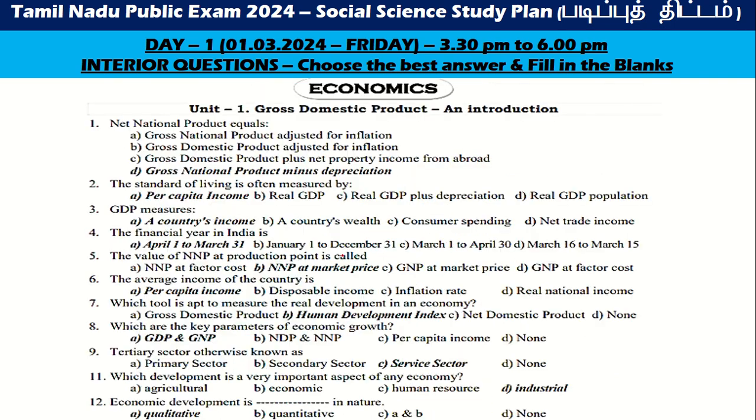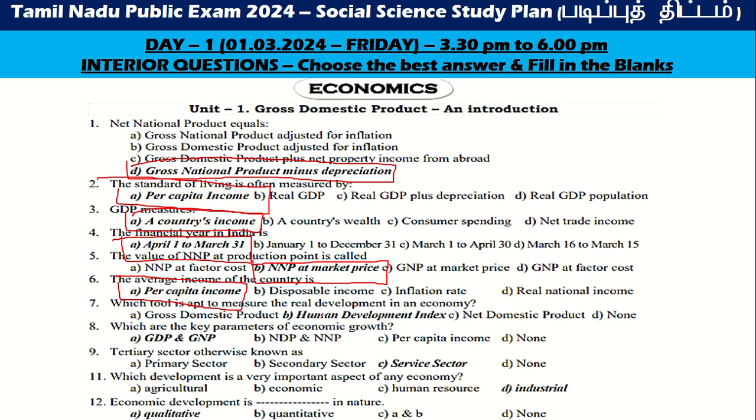Go to the economics. Net national product equals gross national product minus depreciation. Standard of living of people is often measured by per capita income. GDP measures a country's economy. The financial year in India is April 1 to March 31. The value of NNP at production is NNP at market price. The average income of the country is per capita income.